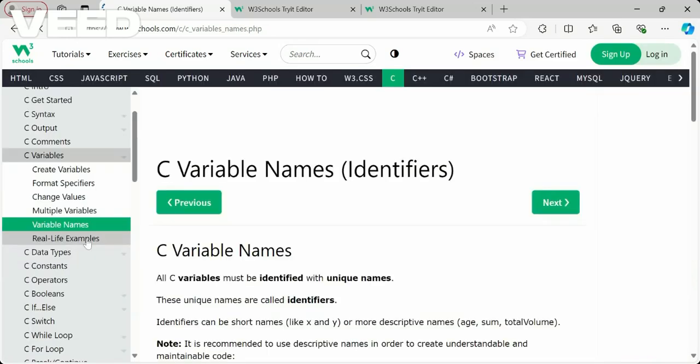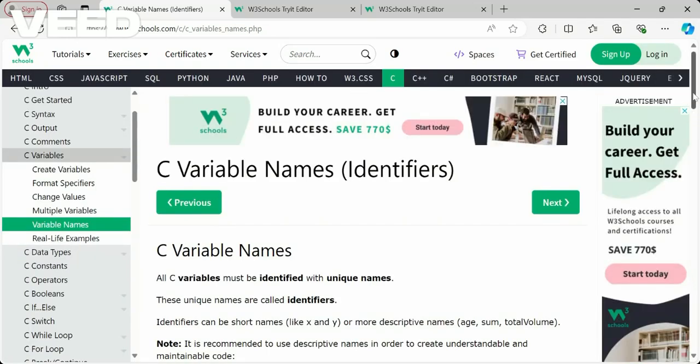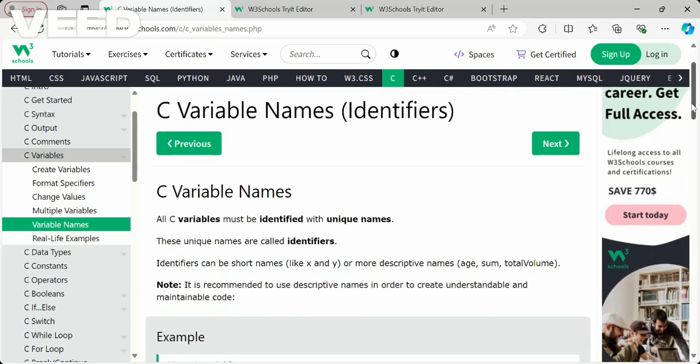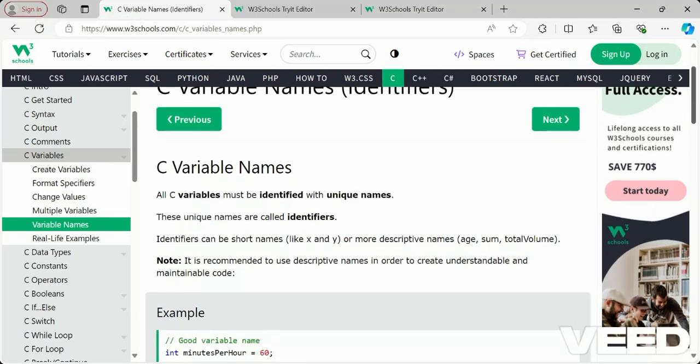And then we have a thing called variable names. How do we have to give variable names? That is what we call an identifier. C variables must be identified with a unique name. These unique names are called identifiers. So we should use unique names only.